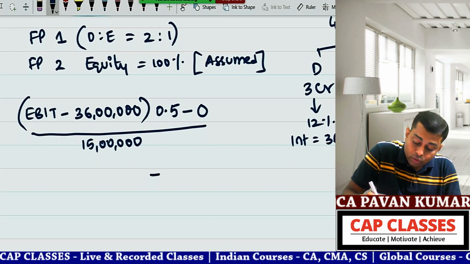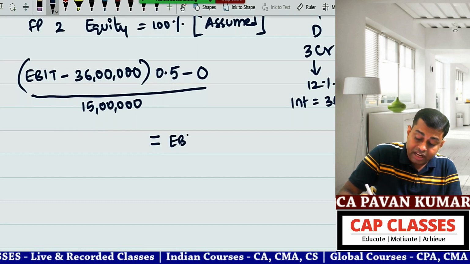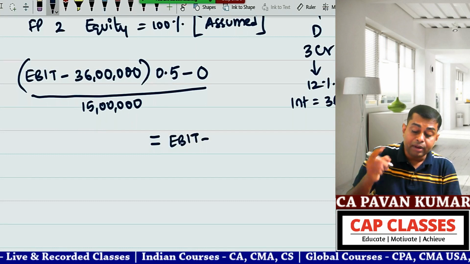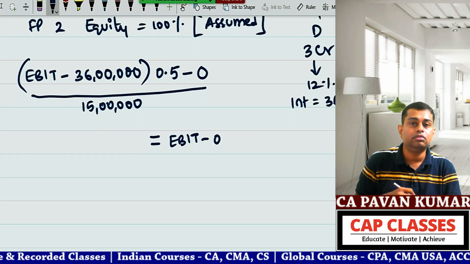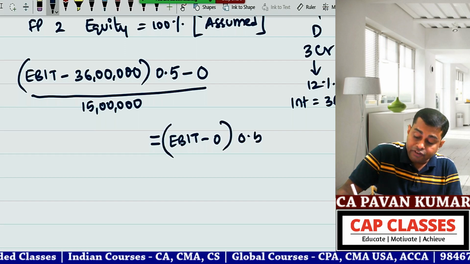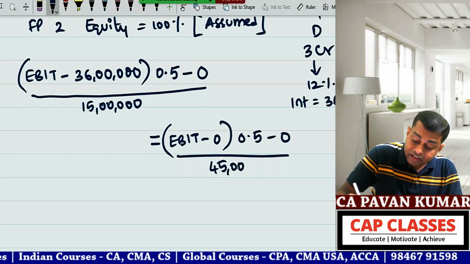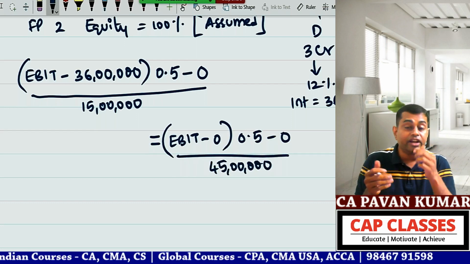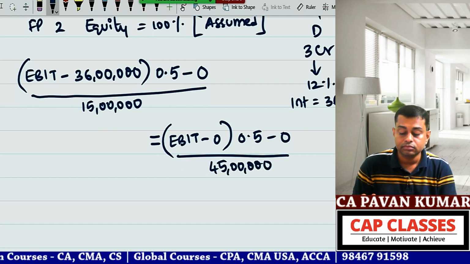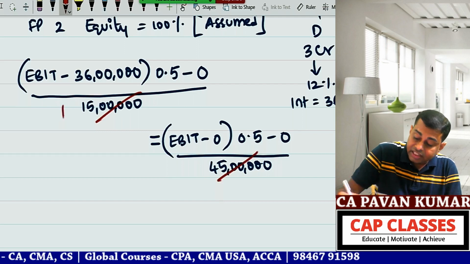In plan 2, take EBIT minus interest. What is interest? 0, because plan 2 is 100% equity. Into 0.5 minus preference 0, divided by 45 lakh shares, which is 4.5 crores divided by 10 rupees. Cancel this and this, 1 and 3.